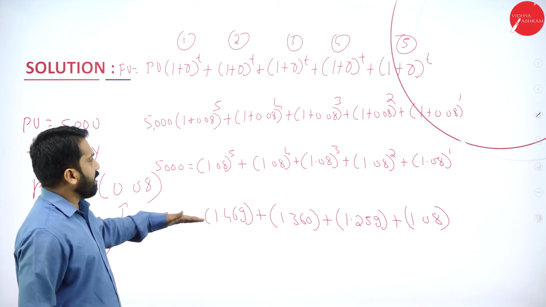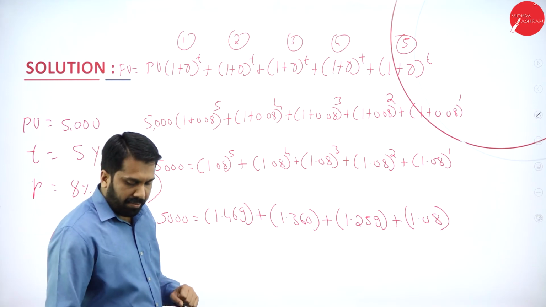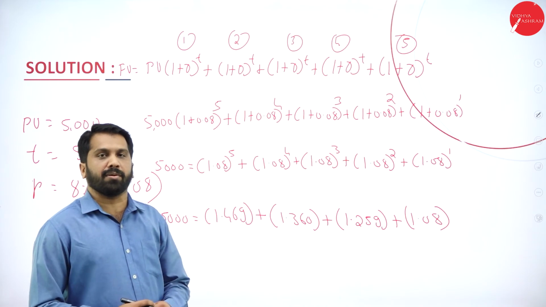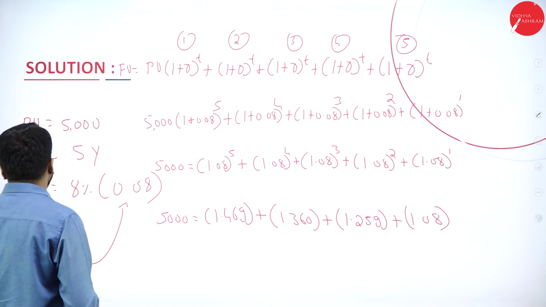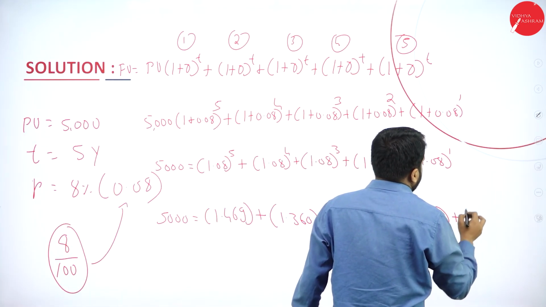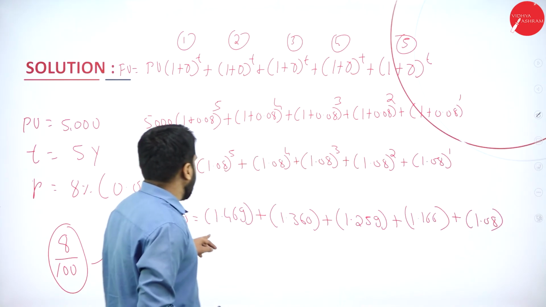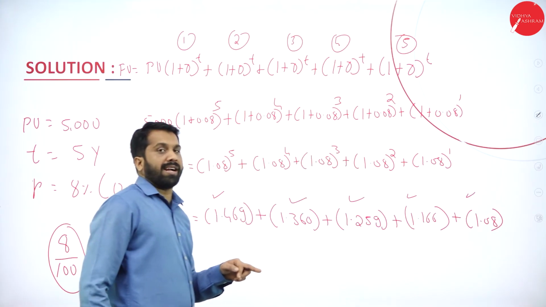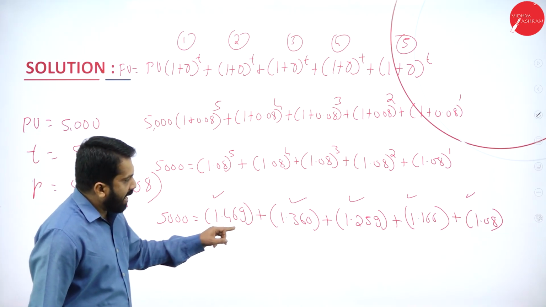So for 5 times, 4, 3 and 2 times we have calculated, and we'll do the remaining one. 1.08 into 1.08, how much will you get? 1.166. And the last one will be 1.08 itself. So year 1, year 2, year 3, year 4, year 5. We have done it for all 5 years. Now we have to add everything.